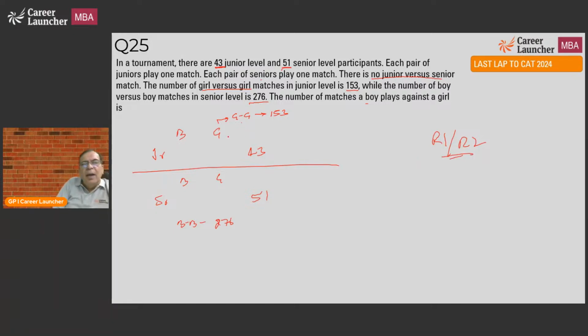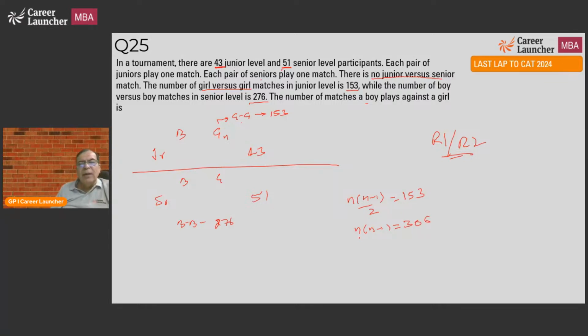Why? If there are n girls, how many matches will they play? They'll play n into n minus 1 by 2 matches. Among the girls, the matches amongst only girls are n into n minus 1 by 2, which is 153. So n into n minus 1 is equal to 306.